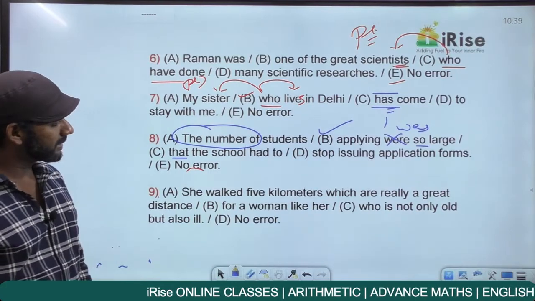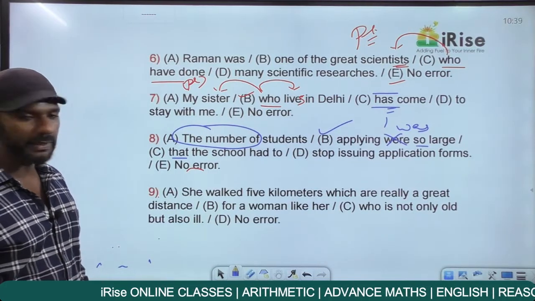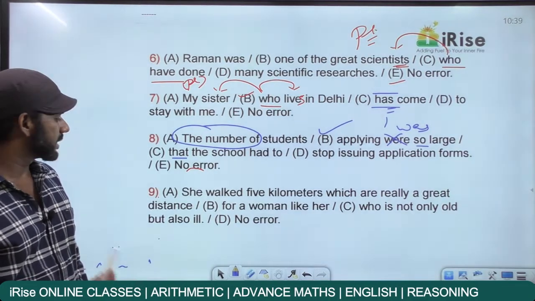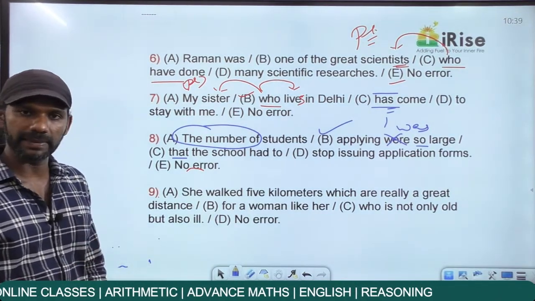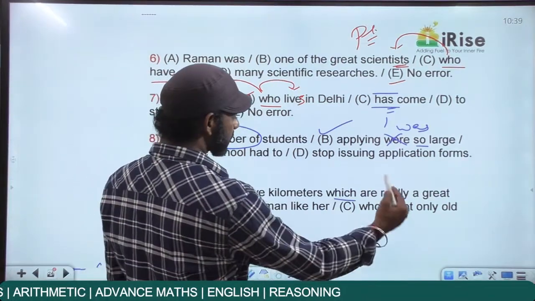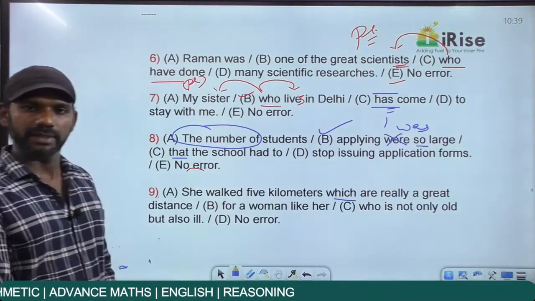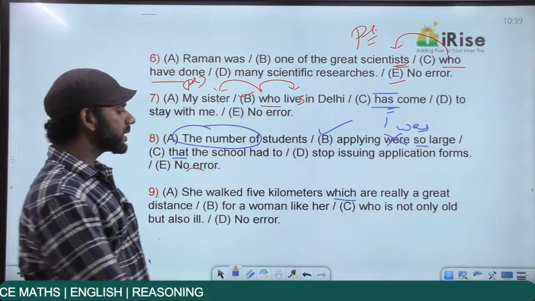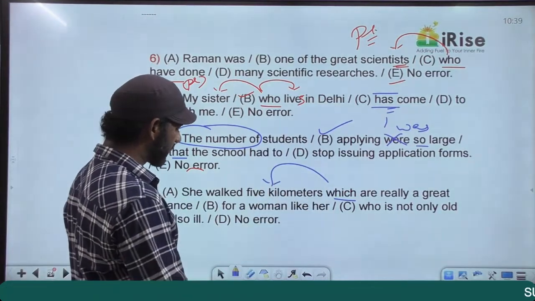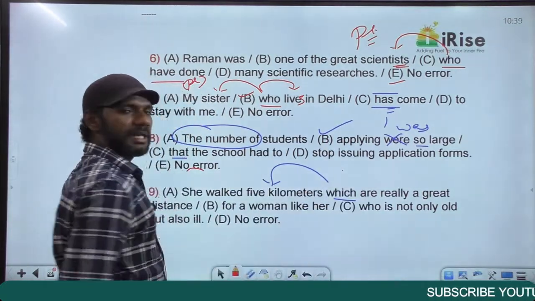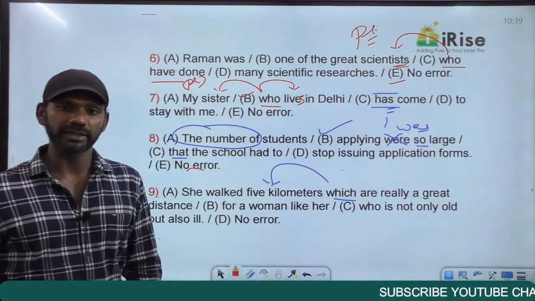Come on, next one. She walked 5 kilometers, which are really a great distance for a woman like her, who is not only old but also ill. She walked 5 kilometers, which is a relative pronoun. Focus on the noun that comes immediately before it and the verb that comes immediately after it. The noun that comes immediately before which is 5 kilometers, and 5 kilometers is distance, measurement. Measurements carry a singular verb with them. I told you this when we discussed the rules.